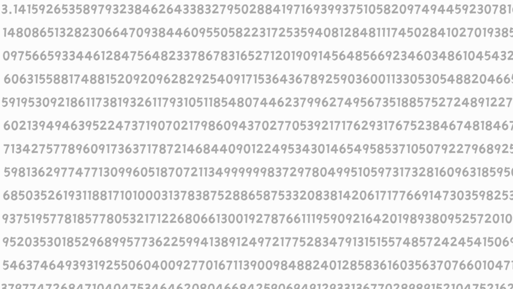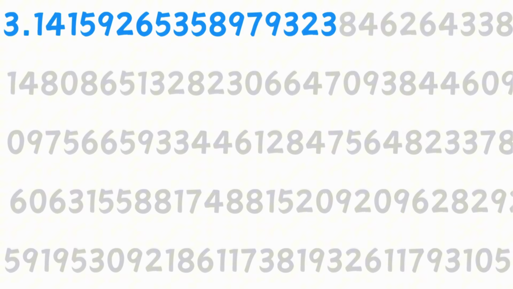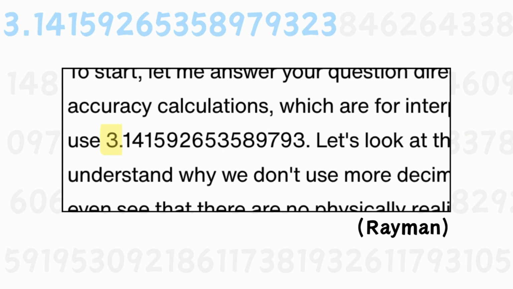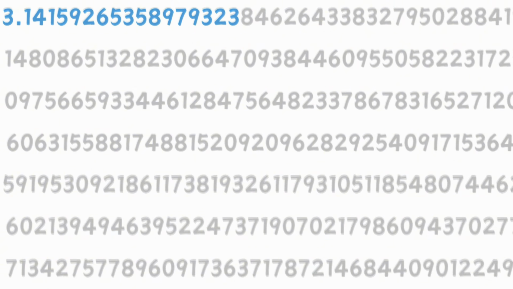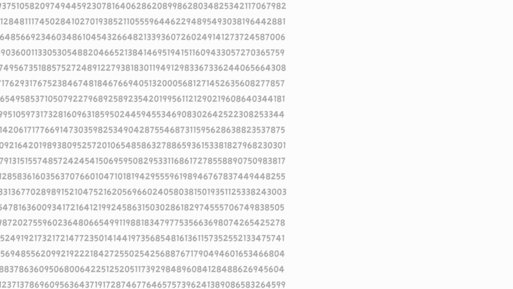Even though we know trillions of digits of pi, 10 to 15 digits is enough, even for NASA. But when considering the irrational nature of pi, a trillion isn't all that much at all.